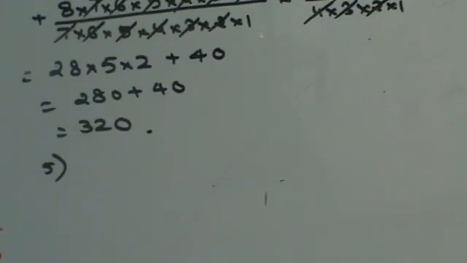First part of the question: find the total number of distinct lines passing through these points.